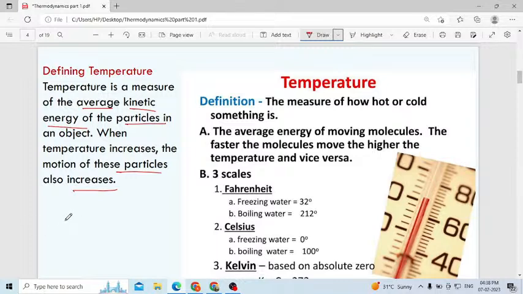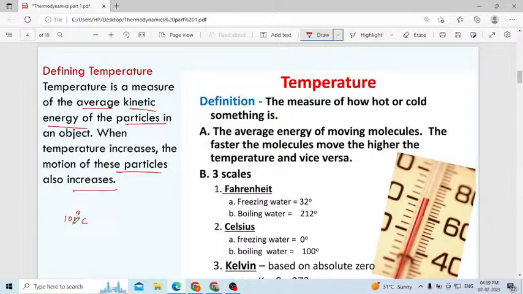Sometimes we say our body temperature is 100 degrees Celsius. If it reaches that, then if you touch your body, it will be very hot. In that case we say our body temperature is more.